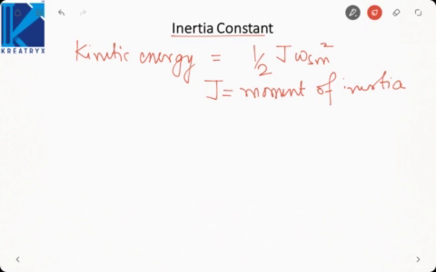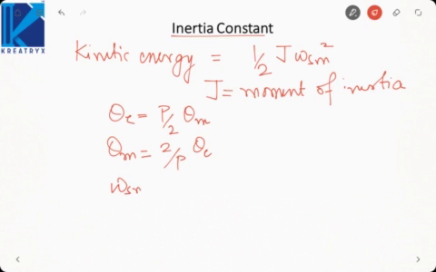What we are interested in is deriving the power or deriving the energy in terms of electrical domain. Okay, so to determine the energy in electrical domain, what we will do is theta E is equal to P by 2 times theta M, which implies theta M is equal to 2 by P theta E. If we differentiate both sides, omega Sm will be equal to 2 by P omega S. That is, mechanical synchronous speed is equal to 2 by P times electrical synchronous speed.